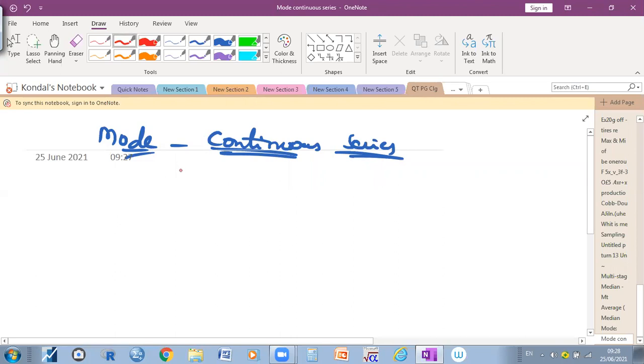So earlier we came to know how we can calculate the mode in the individual series and discrete series. Now we will discuss how we can calculate the mode in the continuous series. When you have the data in the continuous series, how you are going to measure the mode is very important. For example, take the profit and frequency, in terms of lakhs, 1 lakh to 5 lakhs.